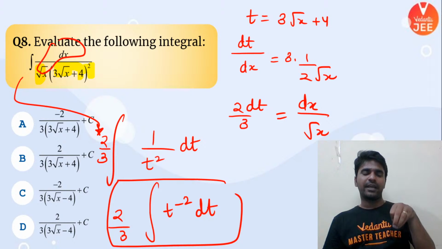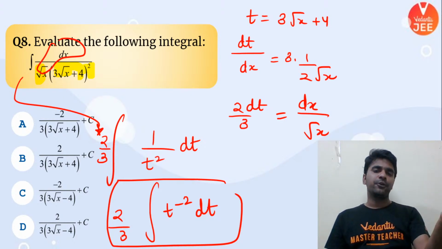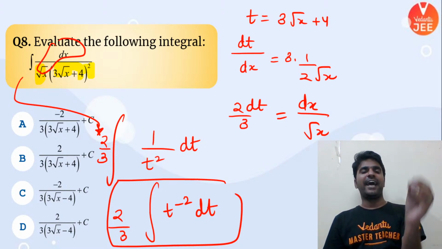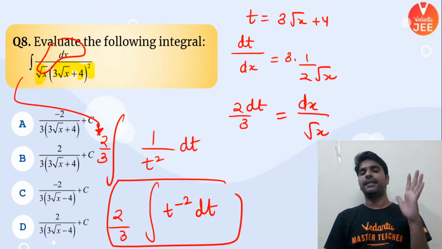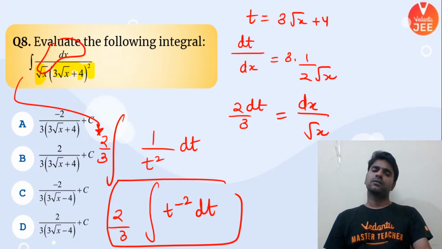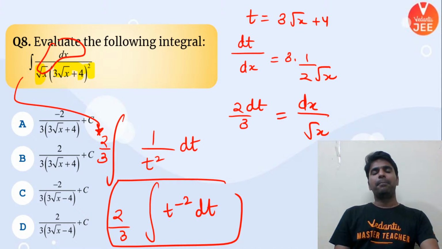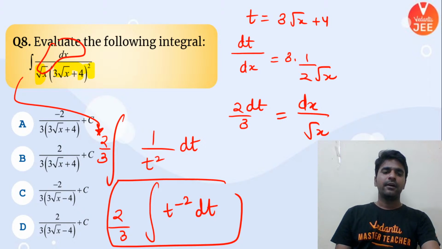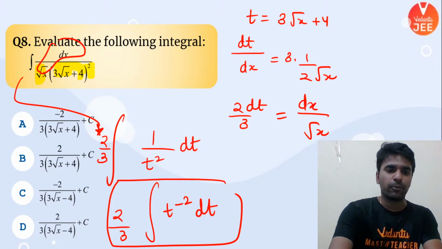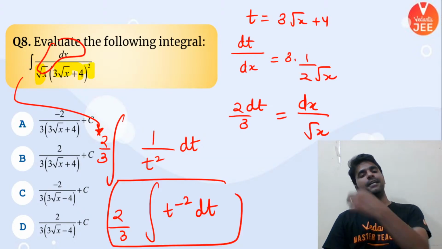So the problem will become easy. T to the power -1 upon -1, and t is nothing but 3 root x plus 4. Then you can get your answer as, I think, A option. Yes, definitely A is the correct answer.